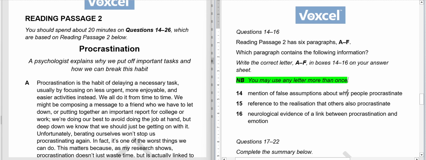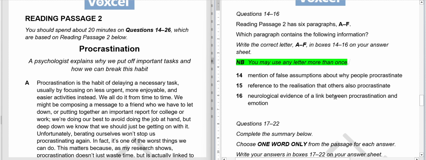You may use any letter more than once. For example, let's say for the 14th question, you will have to find these statements in the paragraphs. In one paragraph there may be two statements, like option A can be the answer of 14th and 16th, or 14th and 15th, or 15th and 16th. I am not saying it is the answer, but it can be because of this information. When you have this information, that you may use any letter more than once, 'may' means it is possible, but it is not a surety that you will have to do this.